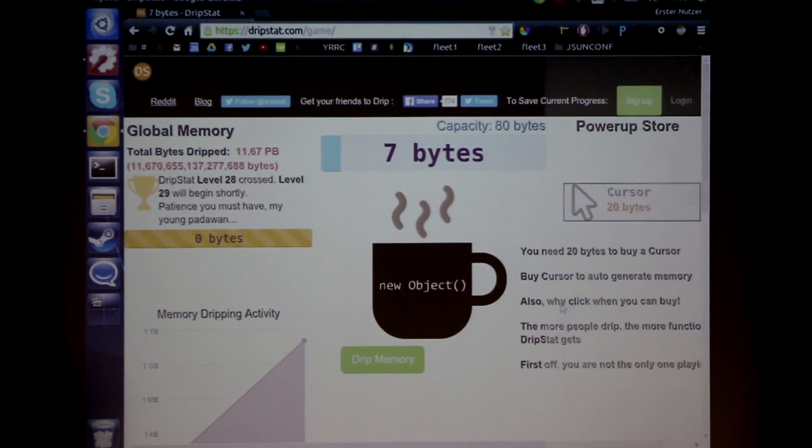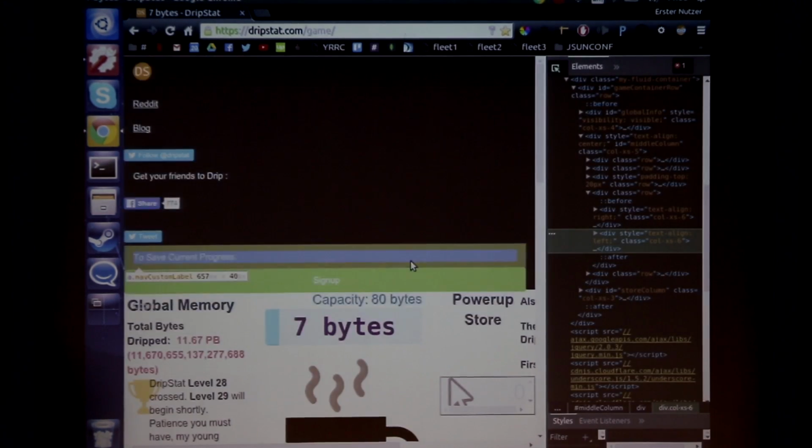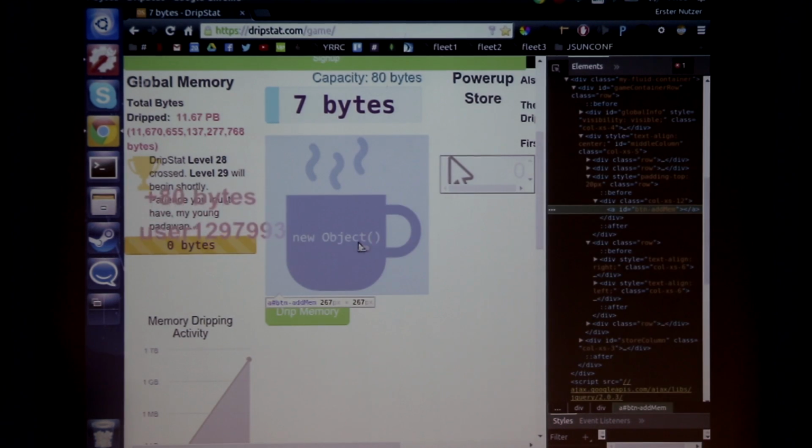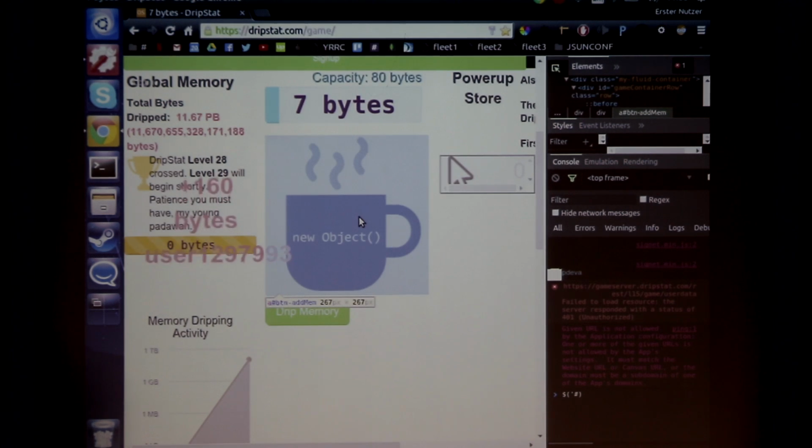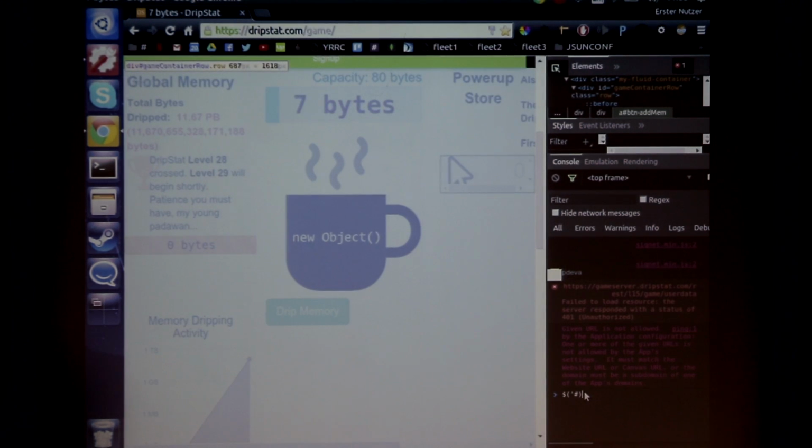So quickly try to do the little hack with a click event, button add memory, console. And again, what was it? btn add something, btn dash add mem. Button dash add mem.